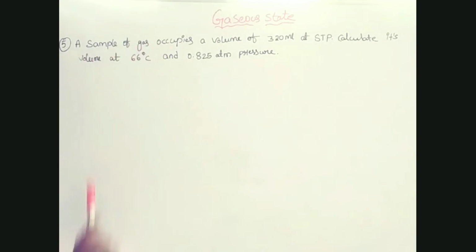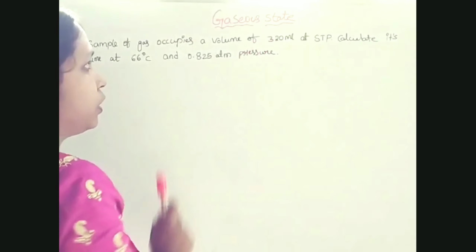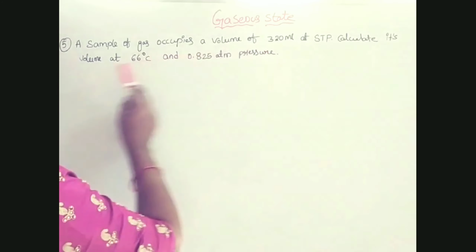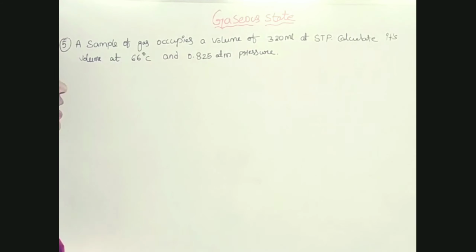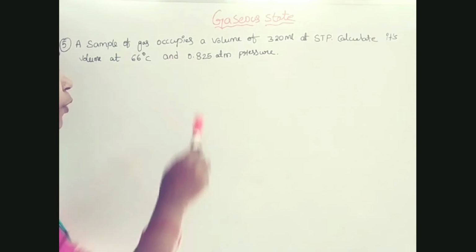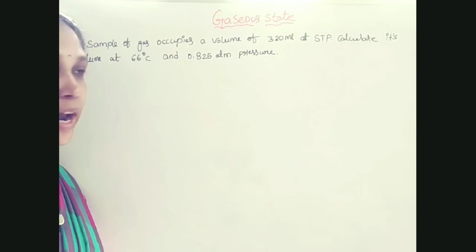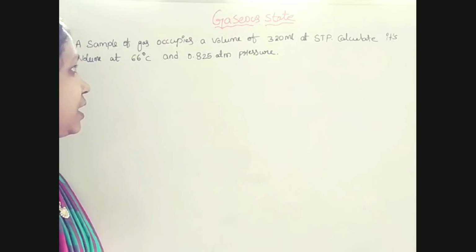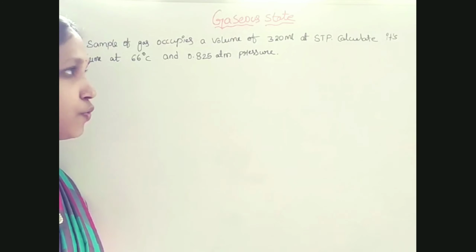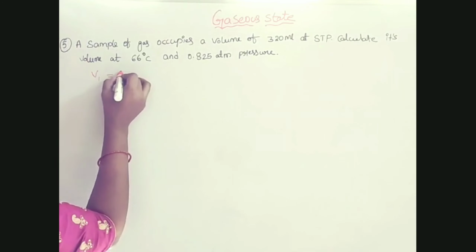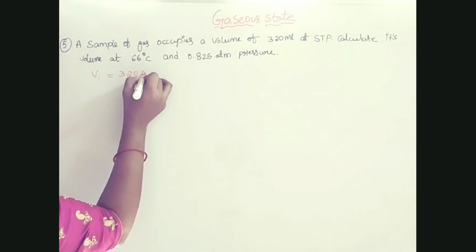A sample of gas occupies a volume of 320 ml at STP. Calculate its volume at 66 degrees Celsius and 0.825 atmospheric pressure. Some gas sample is taken. It has a volume of 320 ml at STP conditions. See here, the gas sample has an initial volume V1 of 320 ml.